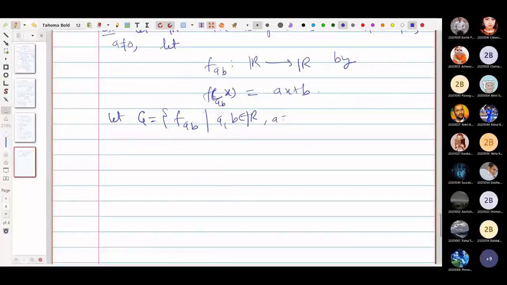So a is not equal to 0 and b is a real number, and N is a collection of functions of the form f_{1,b}, that is, a we have fixed as 1, and we are taking this from G. Okay, all f_{a,b} belong to G, and we are considering a subset of G by fixing a equals 1.